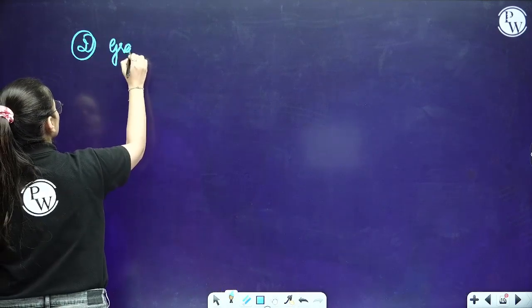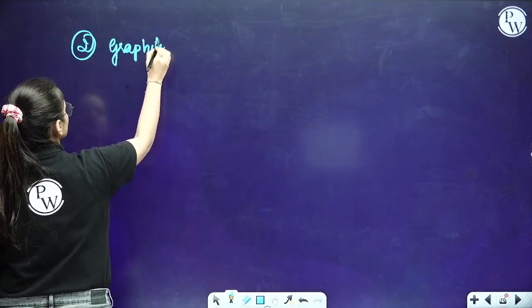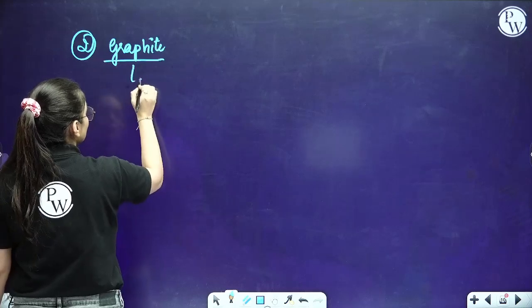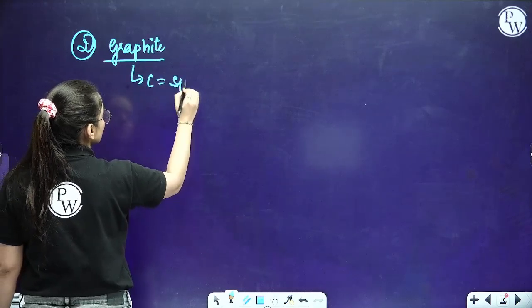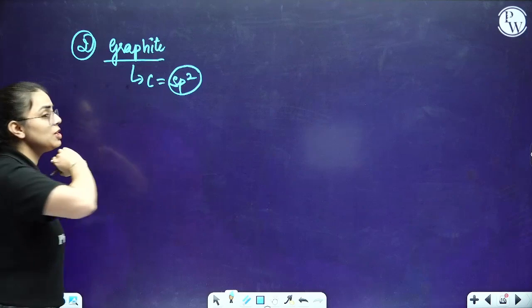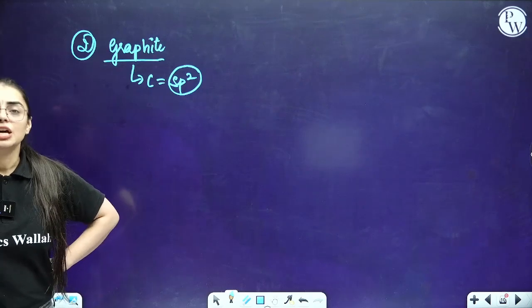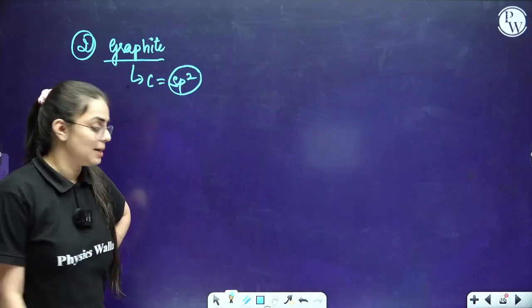It is going to be graphite over here, students. But in graphite, let me tell you, carbon is present in which oxidation state? It is present in sp2 hybridized state. So this is a very different thing that I am explaining to you over here.